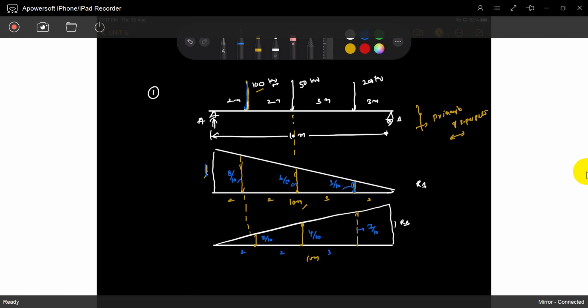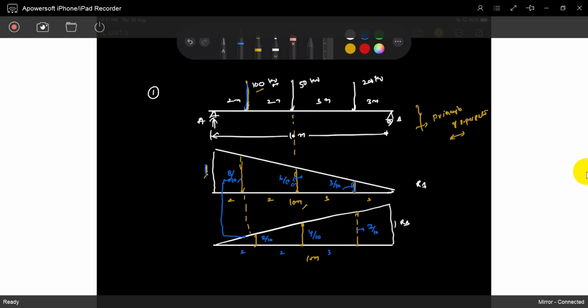That understood? Just see. 8 by 10 and 2 by 10. Exactly, if the load is at that position, 8 by 10 portion comes to the RA position and 2 by 10 portion comes to the RB position. That is exactly the meaning. If the load is here, 6 portions come to RA, 4 portions come to RB.